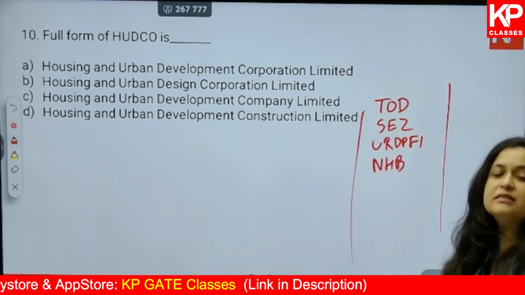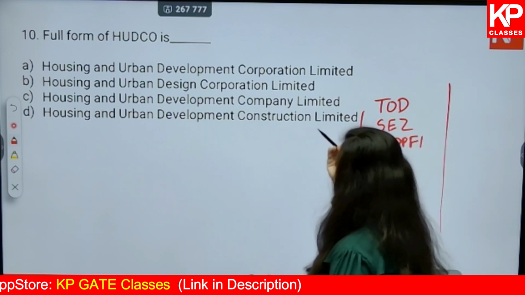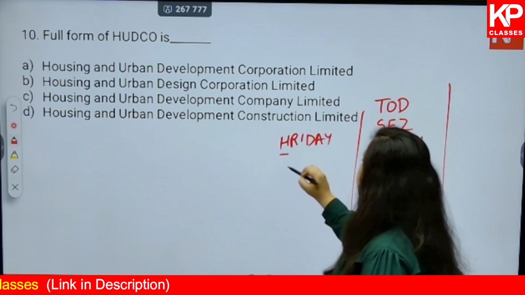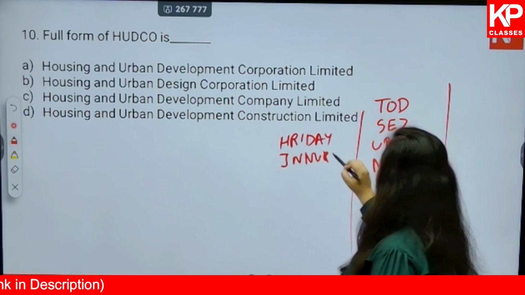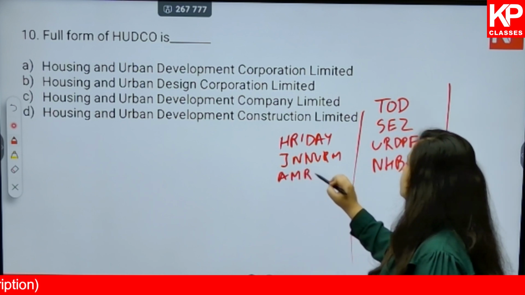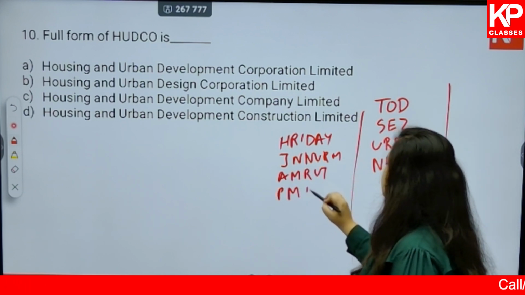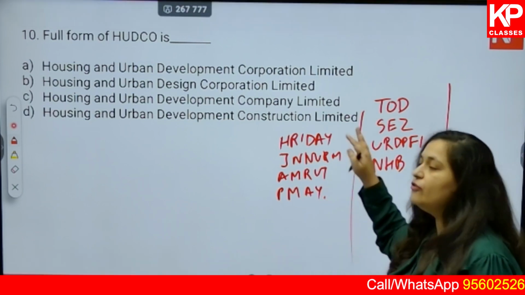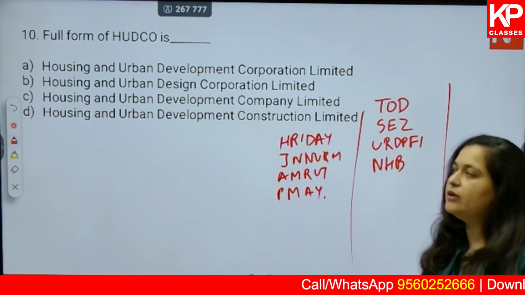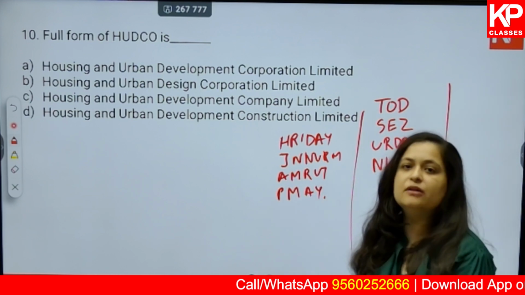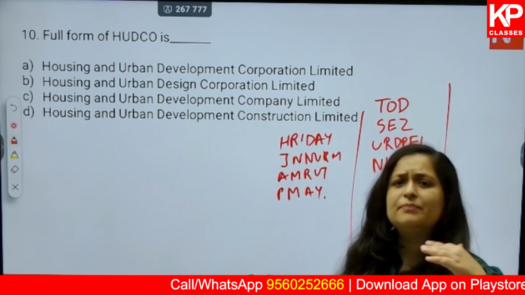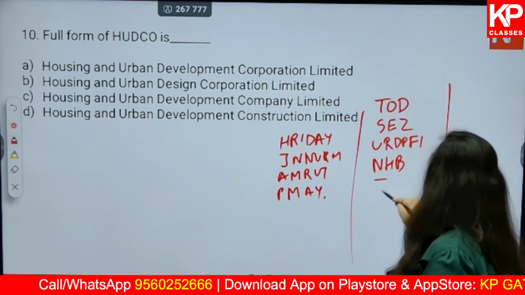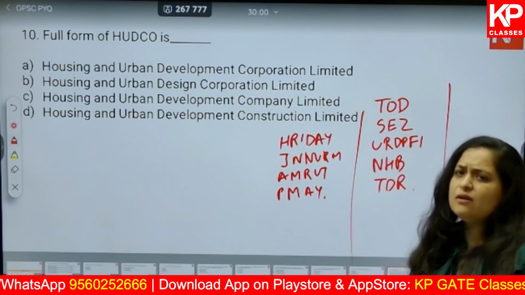Apart from that, there are certain policies and programs of the central government of India. For example, Hriday, JNNURM, Amrit, PMAY, etc. So there is a long list of all these schemes. You have to know the full form of each of these. Okay, can be asked in your examination. We have seen in the previous years there is a pattern of asking full forms directly or something related to the full form. So if you know the full form, you have the answer, something like that. Okay, you can also look into TDR. And there's a long list.